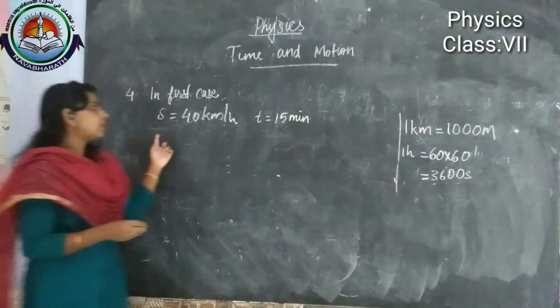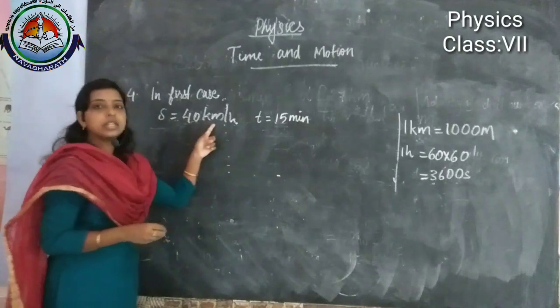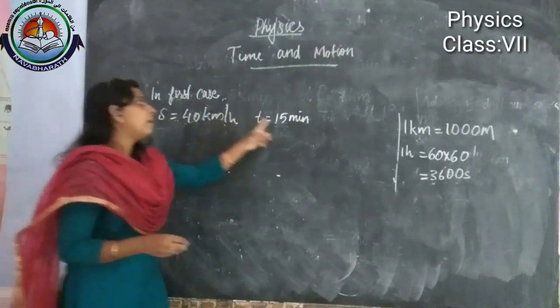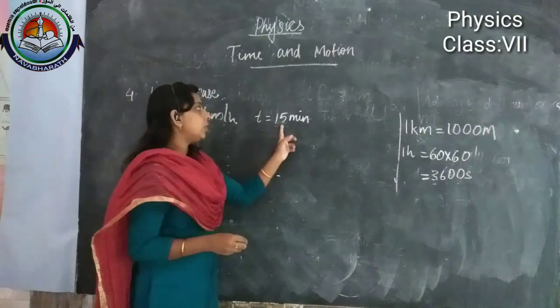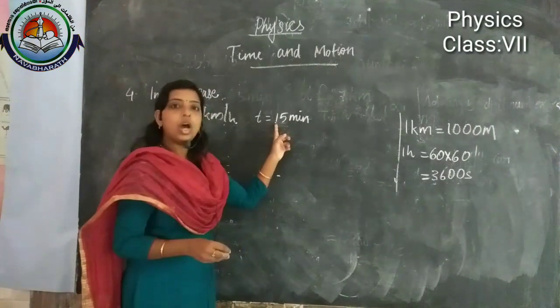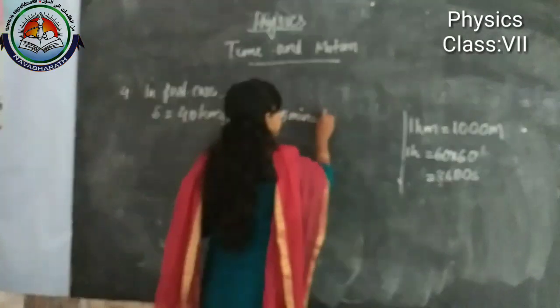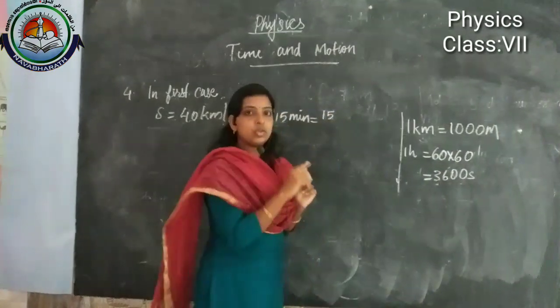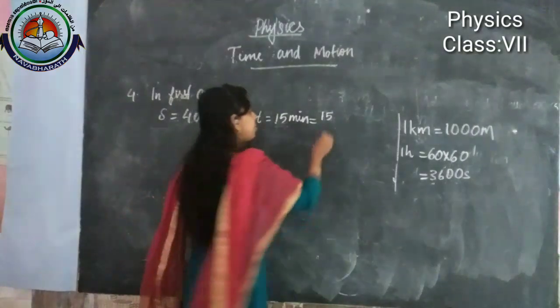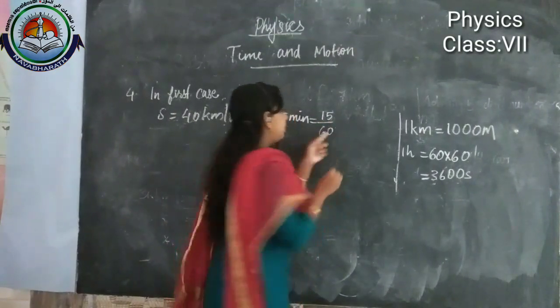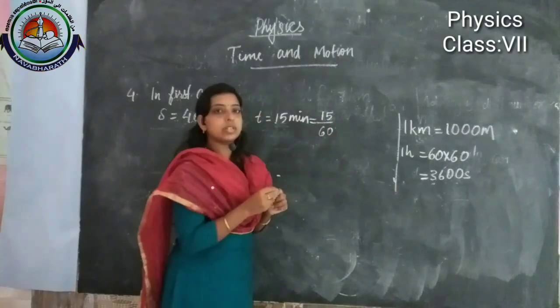Here speed and time are given. Speed is given in kilometer per hour, but time is given in minutes. So we need to convert this minute into hour. Then 15 into 60 or divided by 60? Yes, divided by 60. Which number is common?